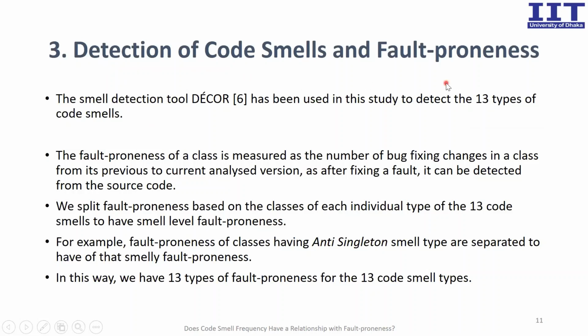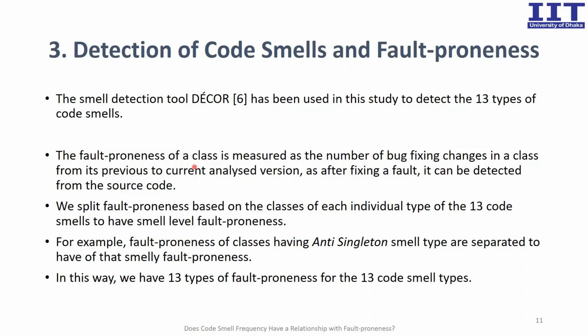Detection of code smells and fault-proneness. The smell detection tool Decor has been used in this study to detect 13 types of code smells because the tool shows good accuracy and has been widely used in earlier studies. Detection of fault-proneness.